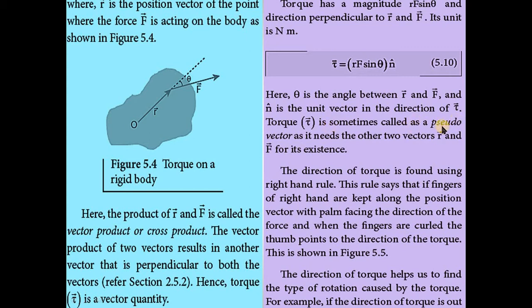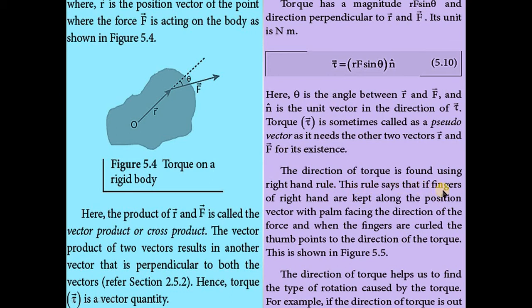Please note it down, this is very, very important. Torque is sometimes called a pseudo vector, as it needs the other two vectors, r vector and f vector, for its existence. The direction of torque is found using the right hand rule.